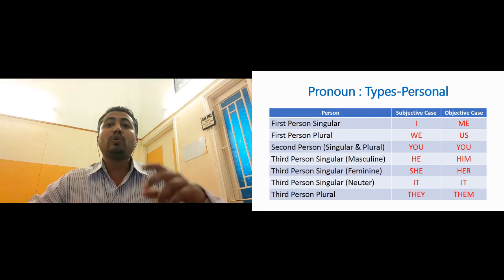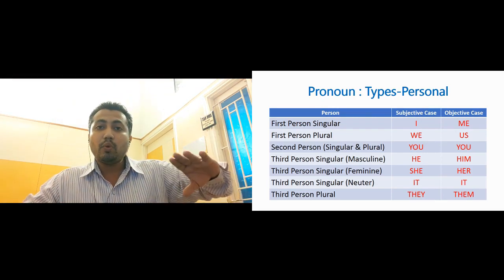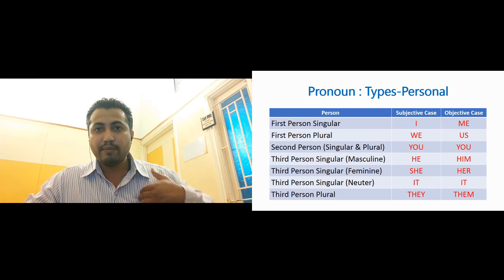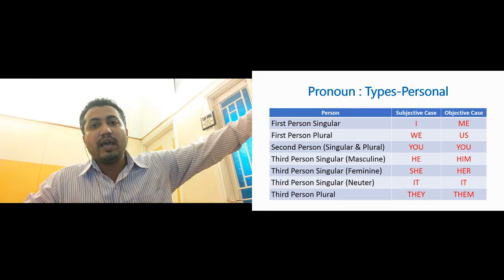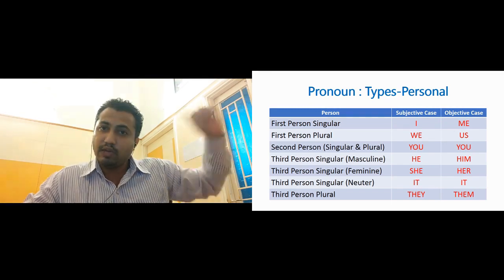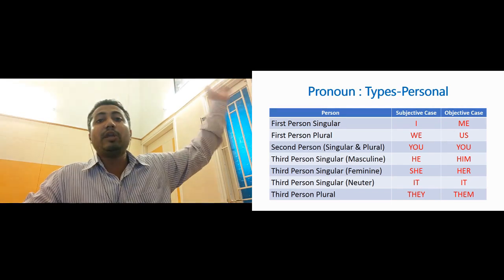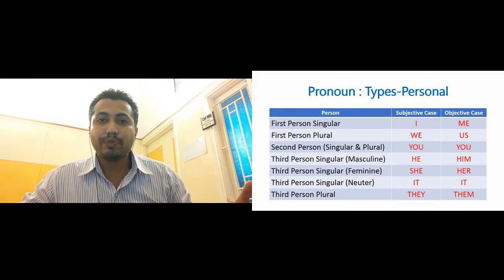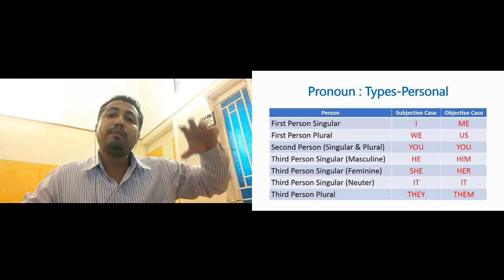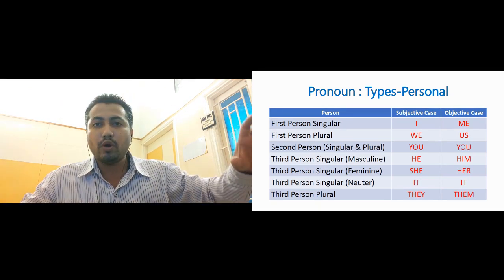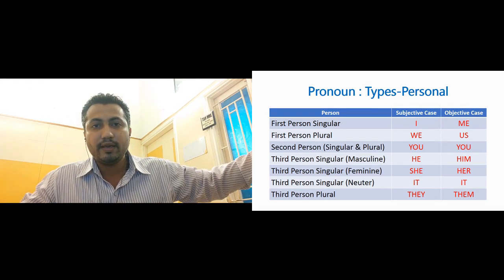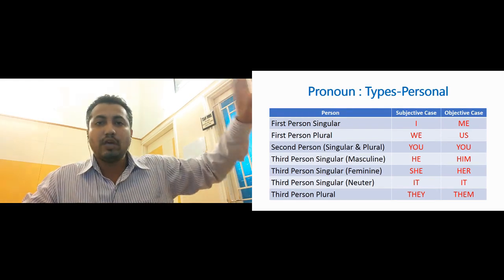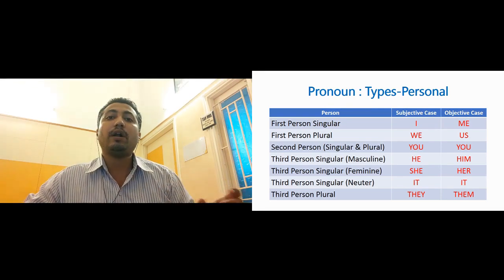Okay, now let us go to third person plural. Now when we are talking about, if I am speaking, you are listening, first person, second person, we are talking about somebody else. That somebody else can be singular or can be many people also, that is plural. So the third person plural are the pronouns which say that the third person are more than one. Okay, we are talking about many other people. So that is third person plural.